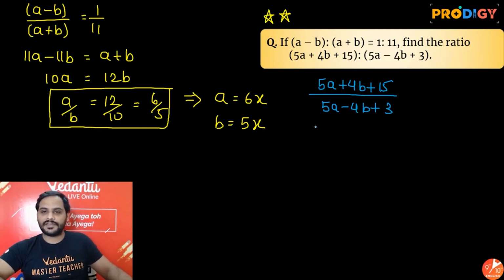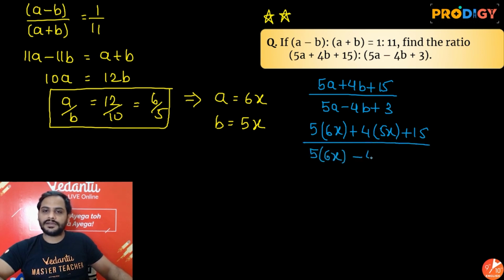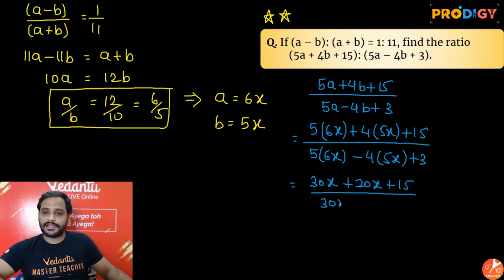Put a as 6x. So 5 into 6x plus 4 into 5x plus 15, divided by 5 into 6x minus 4 into 5x plus 3. So it will be equal to 5 sixes are 30x plus 20x plus 15, and here it is 30x minus 20x plus 3.